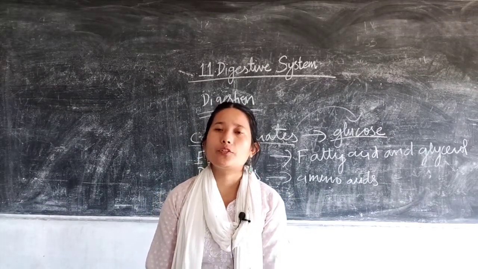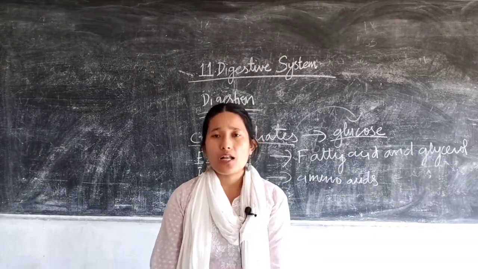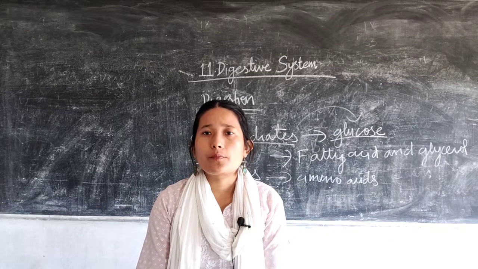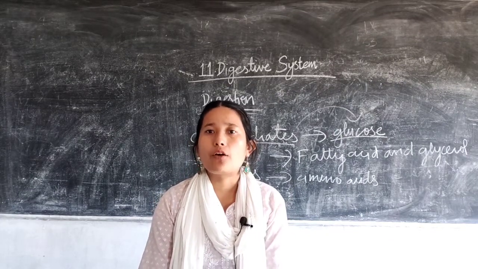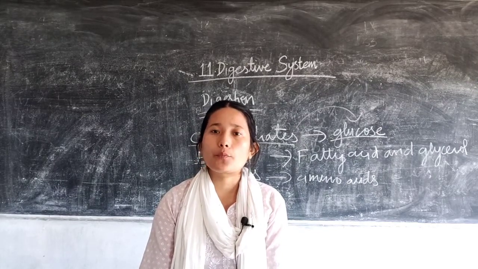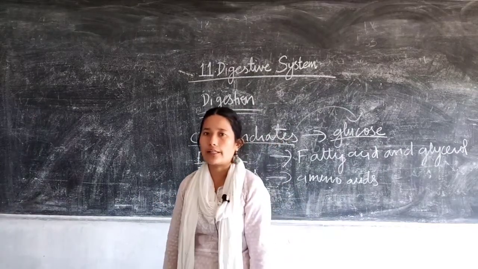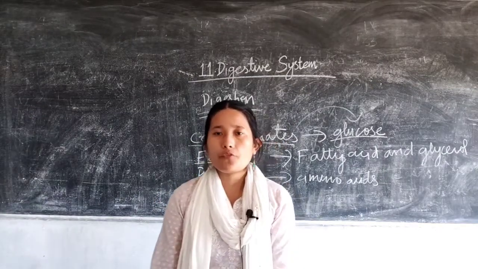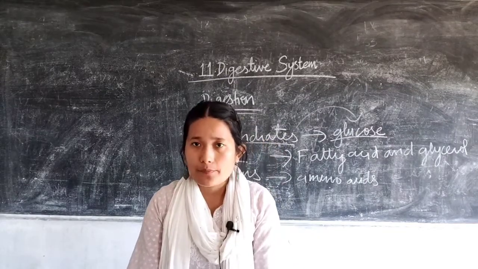The enzymes present in our body include maltase, which helps in breaking down maltose, lipase for breaking down fats, and pepsin for breaking down proteins. We will be discussing all this later in this chapter. For now, just remember that for digestion of food you require enzymes.